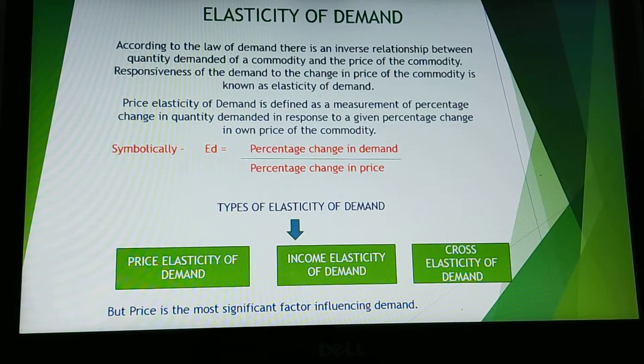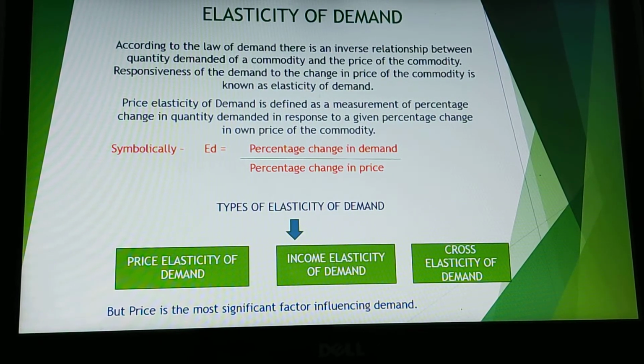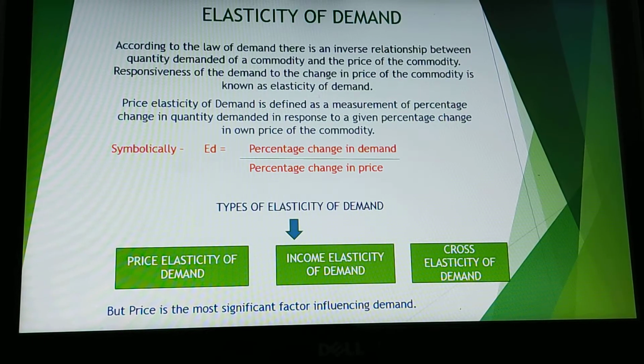Today we will start with the chapter on the elasticity of demand. So, what is meant by elasticity of demand? It means the responsiveness of the demand to change in price of the commodity. Now, there are three types of elasticity of demand: price elasticity of demand, income elasticity, and cross elasticity of demand.